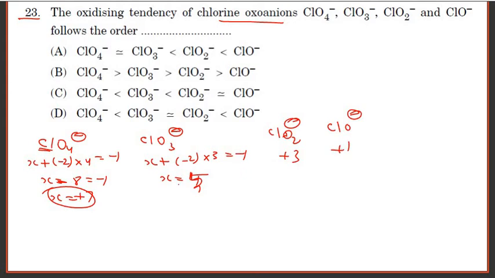As the oxidation state increases, the oxidizing tendency also increases. ClO4 minus has more oxidizing power than ClO minus. Hence, option B is correct: ClO4 greater than ClO3, greater than ClO2, greater than ClO minus. ClO minus has the least oxidizing power, and ClO4 minus has the most.